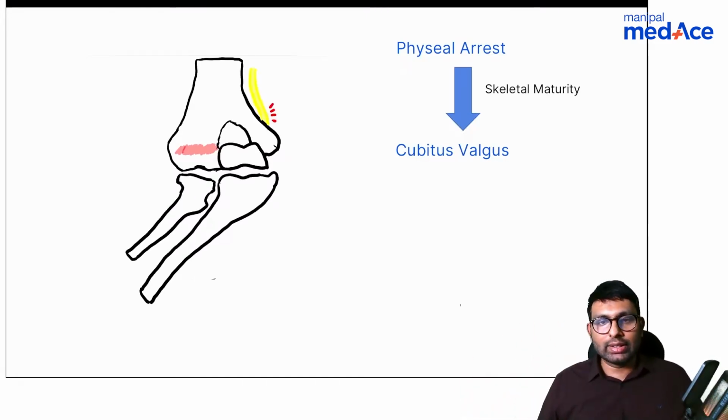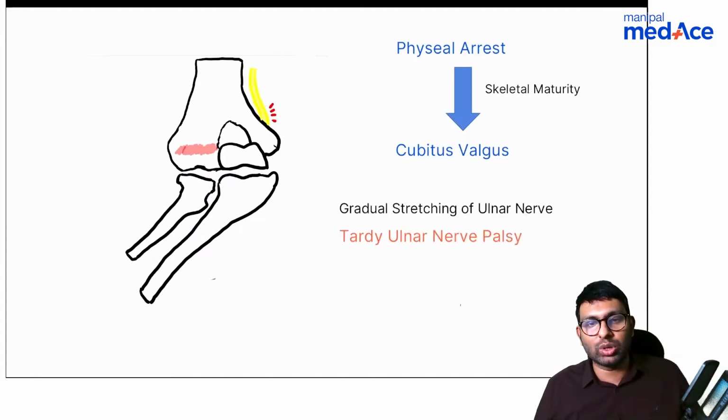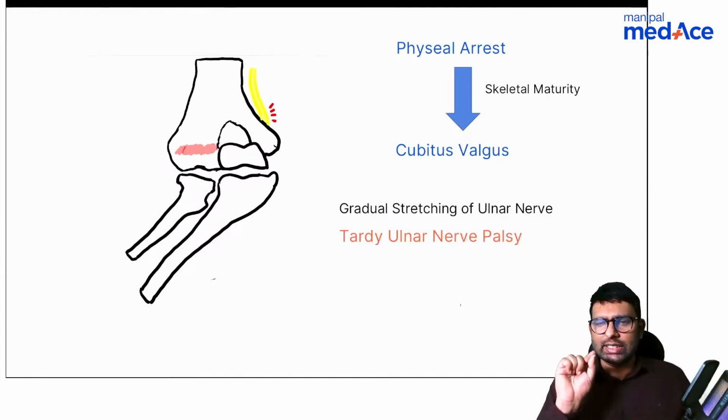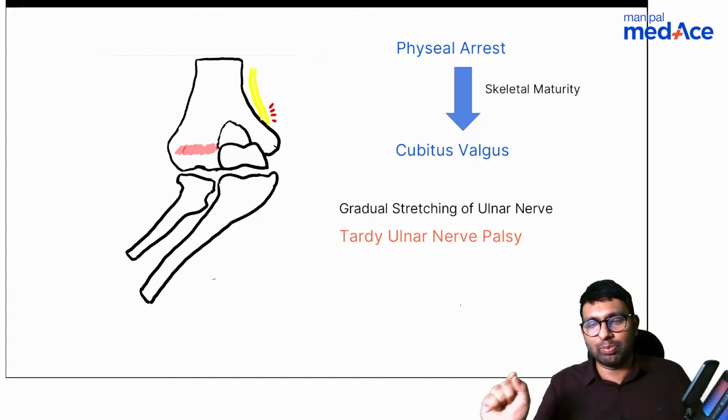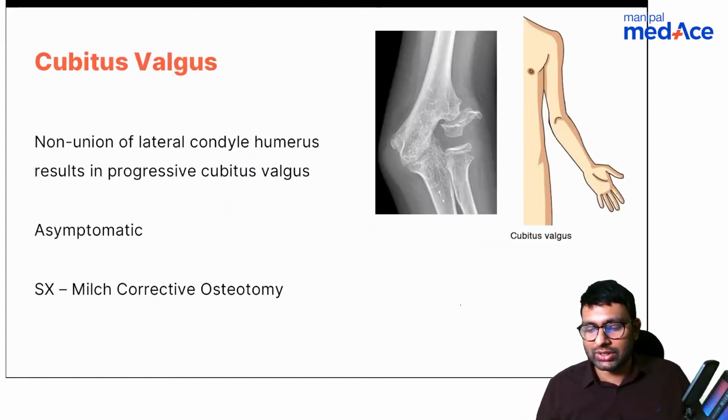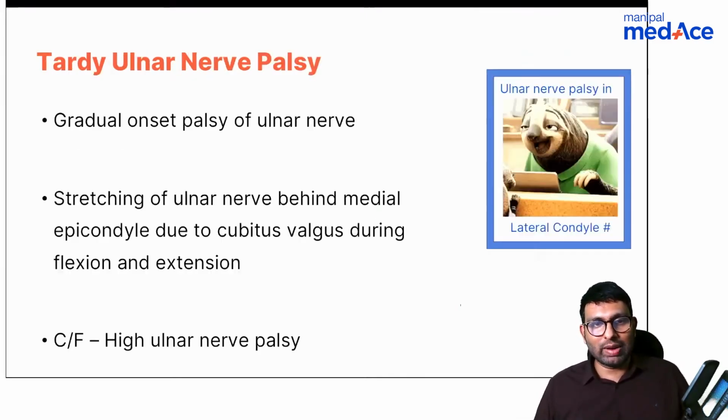And what happens when this occurs? There will be slight stretching of the ulnar nerve as well, gradual ulnar nerve stretching. Because it is gradual, because it is slow, we call it tardy ulnar nerve palsy. So these are the complications that you see. Cubitus valgus is one of them, not cubitus varus, and most of the time it is asymptomatic. If it is symptomatic and very severe, you can do a Mills corrective osteotomy. That is the treatment followed in cubitus valgus.